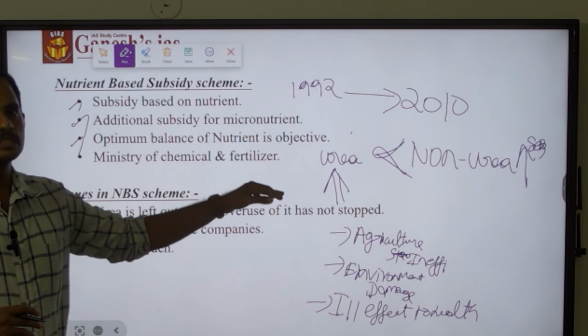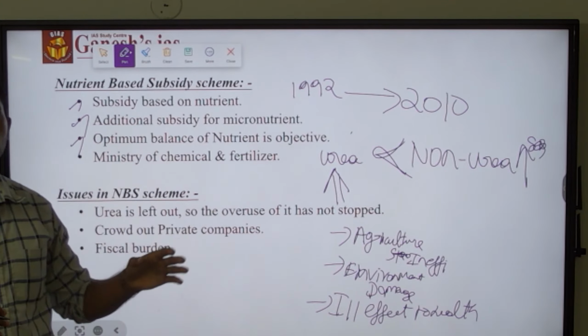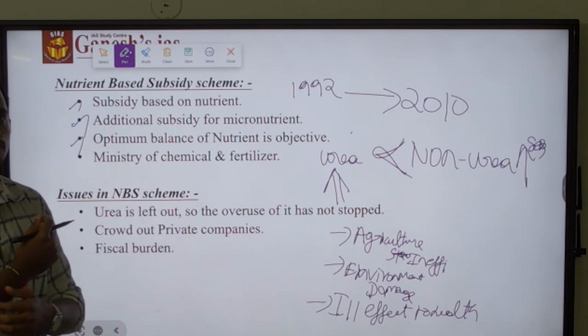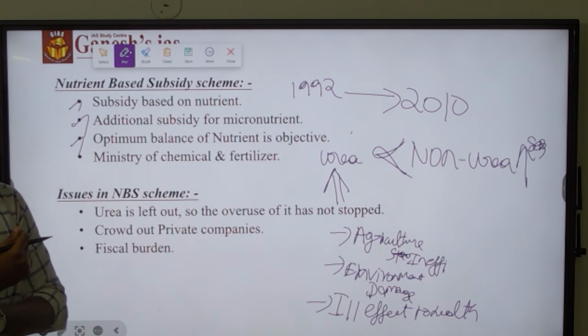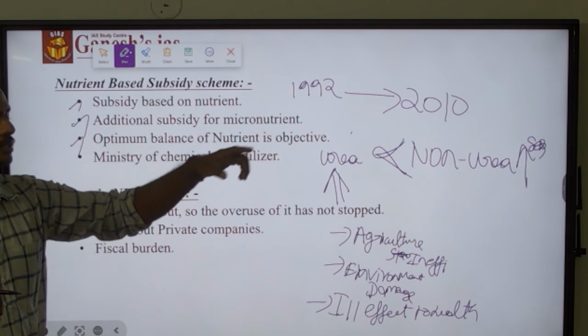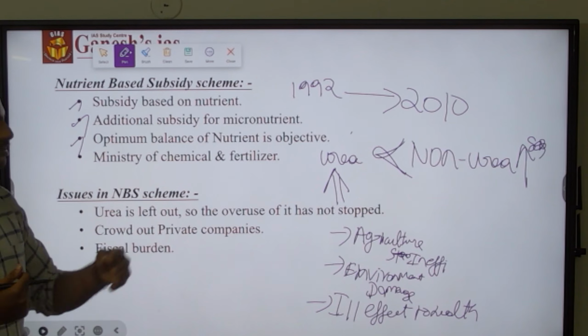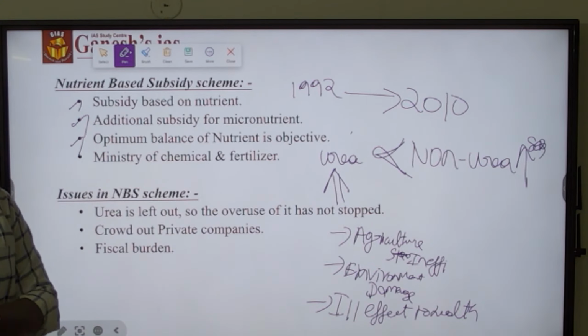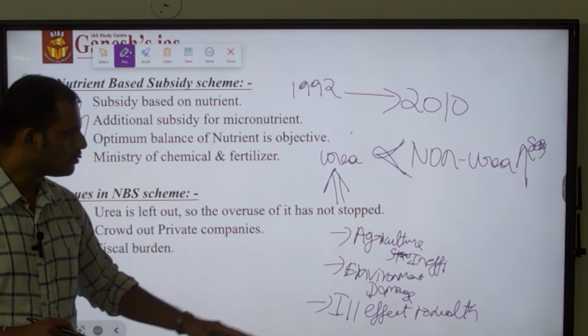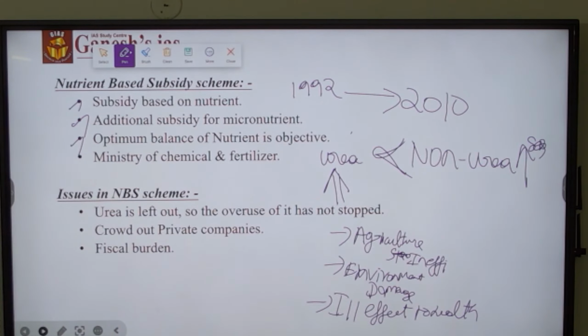The consumer could not get the other nutrients which are very helpful for the healthy growth of human life, which are available in the non-urea fertilizer. So it led to problems like agricultural inefficiency, environmental damage, as well as ill effect to the health.